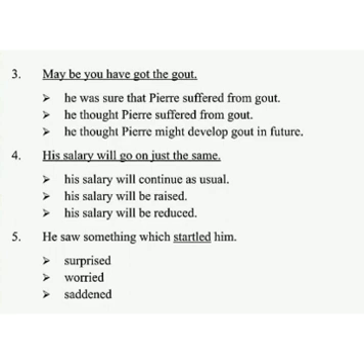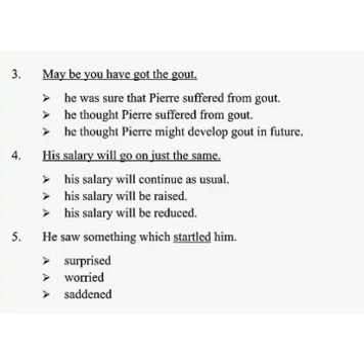Option B, he thought Pierre suffered from gout. C, he thought Pierre might develop gout in future. So what would be the correct option? The correct option is option number B. He thought Pierre suffered from gout.